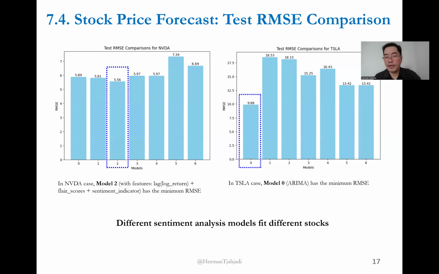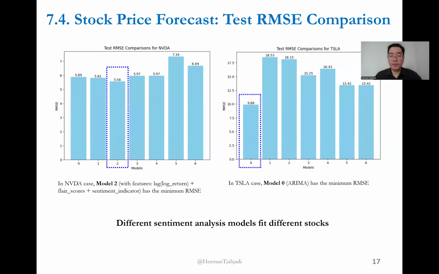So different sentiment analysis models fit different stocks. It might be due to the quality of the stock news that I retrieve from the public space from Finnhub. If we want to be more professional, I think we should use the professional services of Bloomberg and Reuters to get proper stock news and a lot more of it.